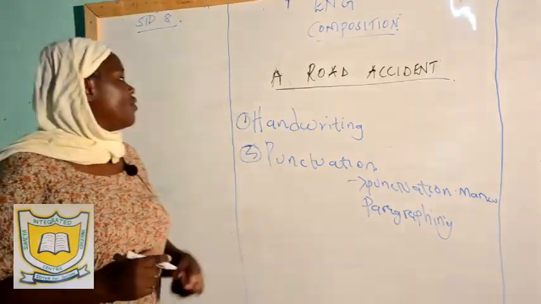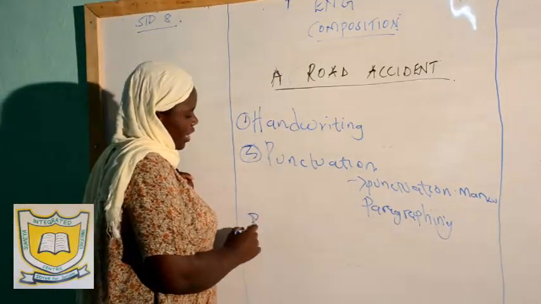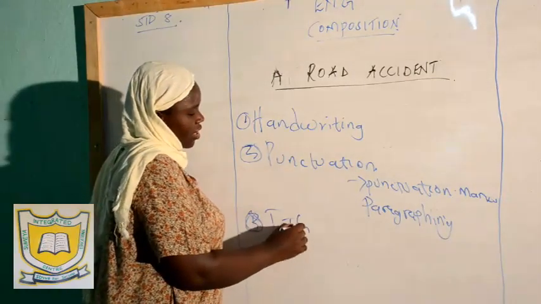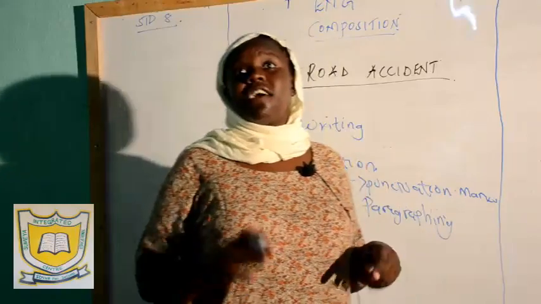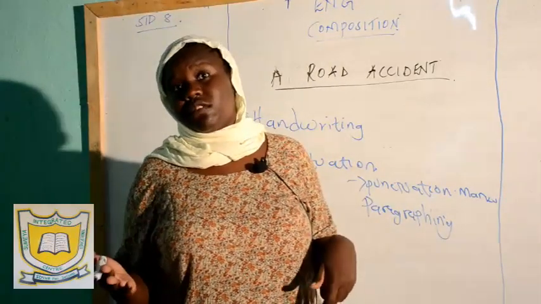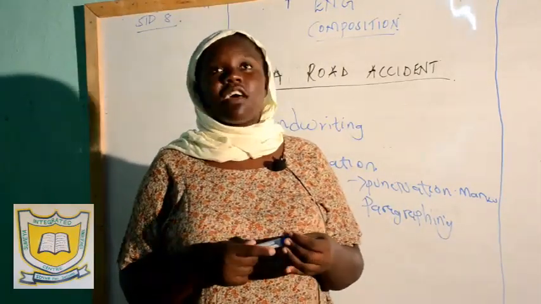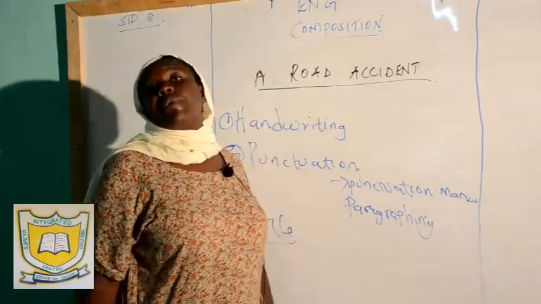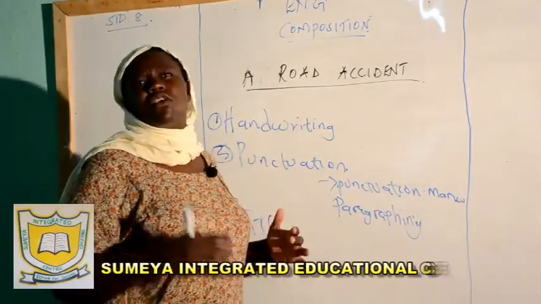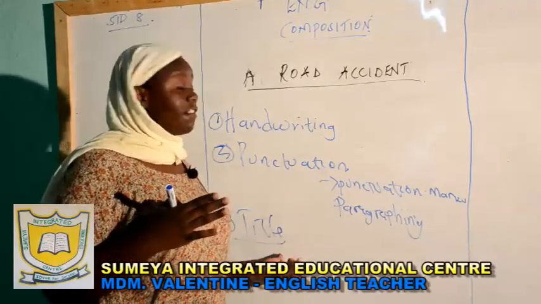And then you come to number 3, title of a composition. Most pupils mess up when it comes to the title. The title should be relevant to the topic you are talking about in the composition. If your composition is a road accident, and what you write in the composition does not tally with a road accident, then that's what we call an irrelevant title.